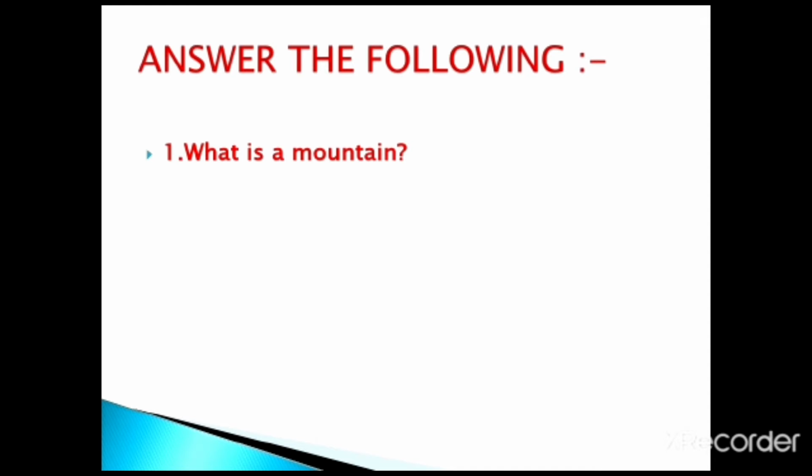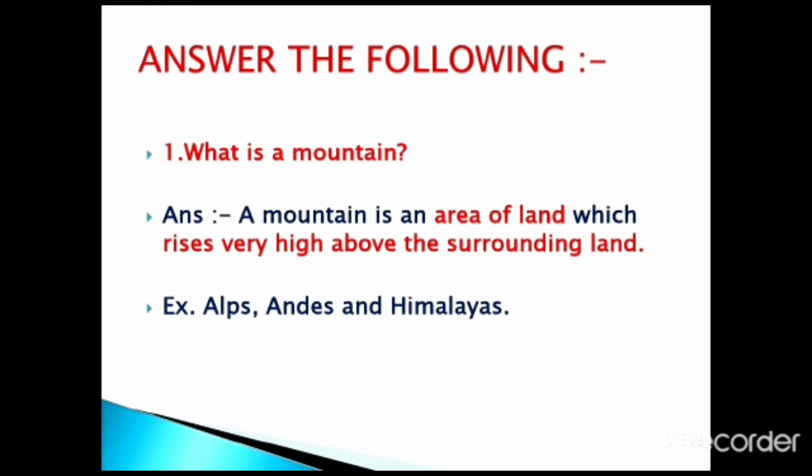What is a mountain? The answer: a mountain is an area of land which rises very high above the surrounding land. For example, the Alps, Andes and Himalayas.